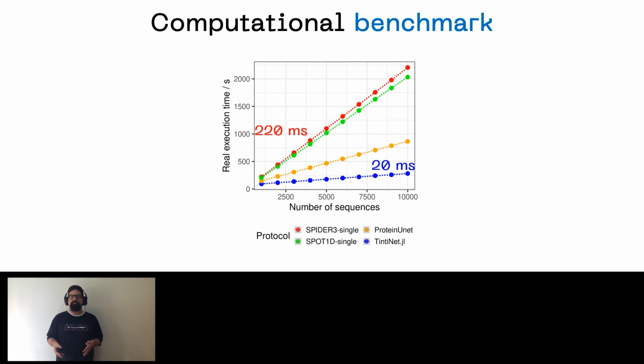And finally, we benchmarked execution times for a model, again comparing them with the three other methods with independent, linearly incremental sample sets of the same average length. And as expected, due to a combination of small parameter pool and the application of our design principles, we were happy to notice that TintiNet.jl was the fastest model to generate a prediction per sequence in average. It was also 10 times faster than the model ranked first place in the regression task.